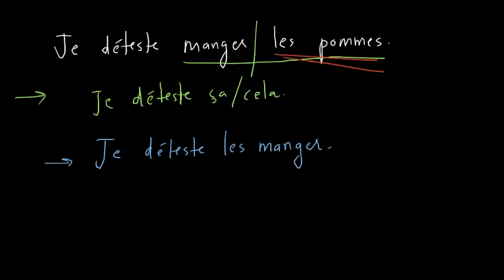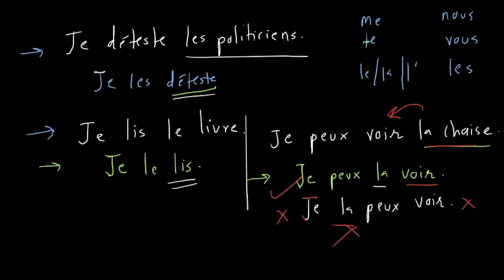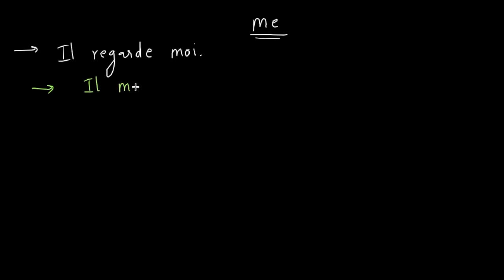By the way, we often use le, la, les, right? But we don't really use other direct object pronouns. Like these are also very important. So let's take a couple of examples and then we'll move on to indirect object pronouns. This is a creepy example. He is watching me. Yes. How do you convert this into a sentence with direct object pronoun? Il me regarde. Nice.